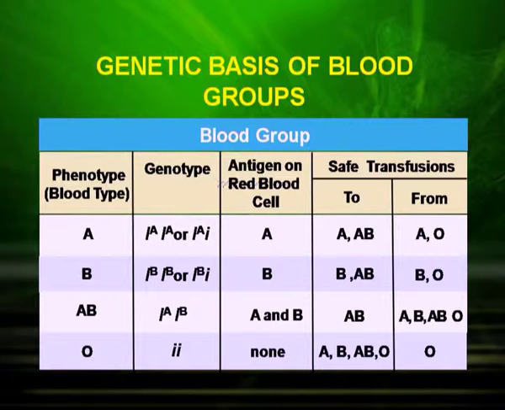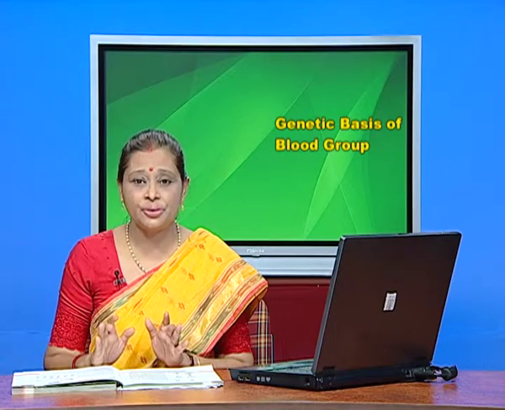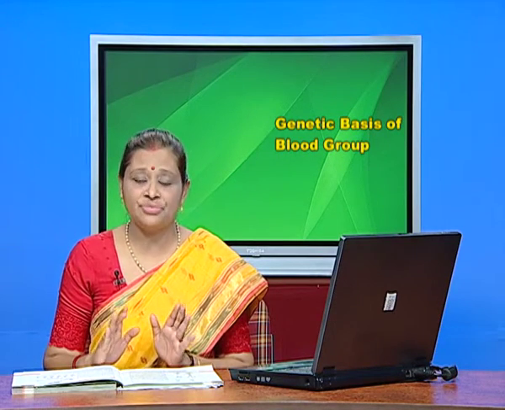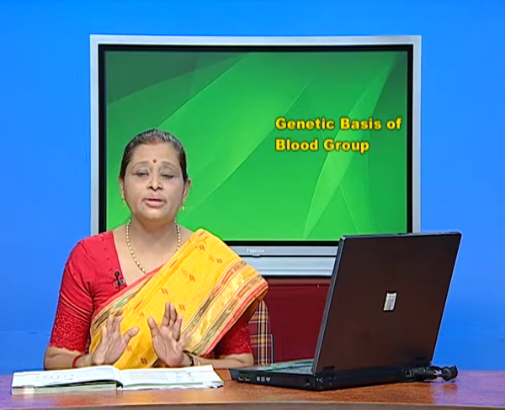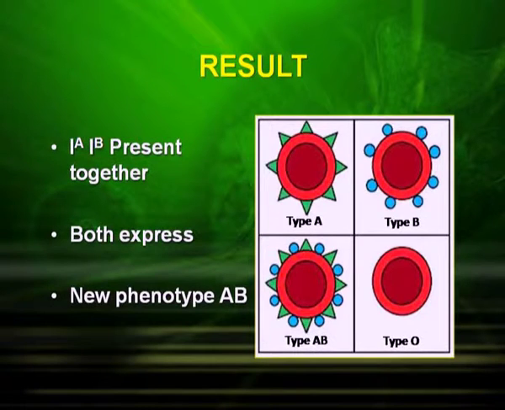Now let us come to the AB blood group. The antigen on the RBC has both the antigen for A and B. So it is a universal recipient. So this AB blood group is a new phenotype which was produced by the combination of the dominant allele of A and the dominant allele of B. Now if you look into the picture, you can clearly understand that the 2 dominant alleles IA and IB are present together.